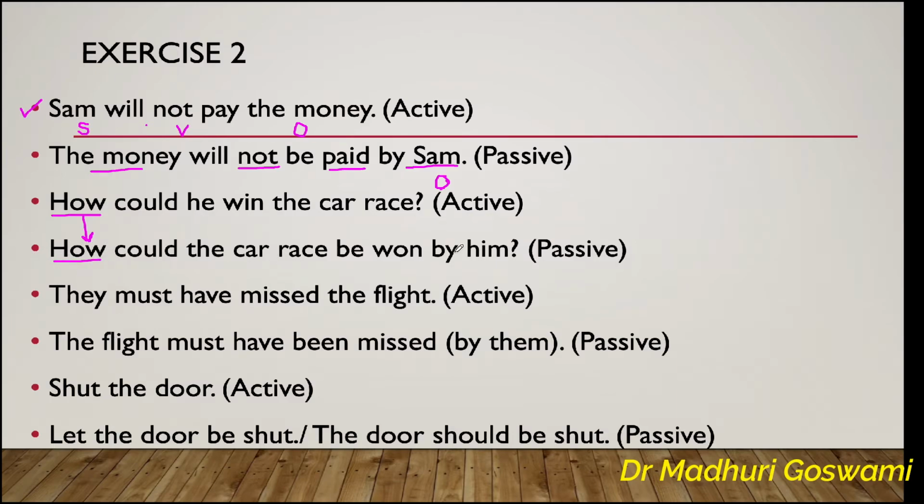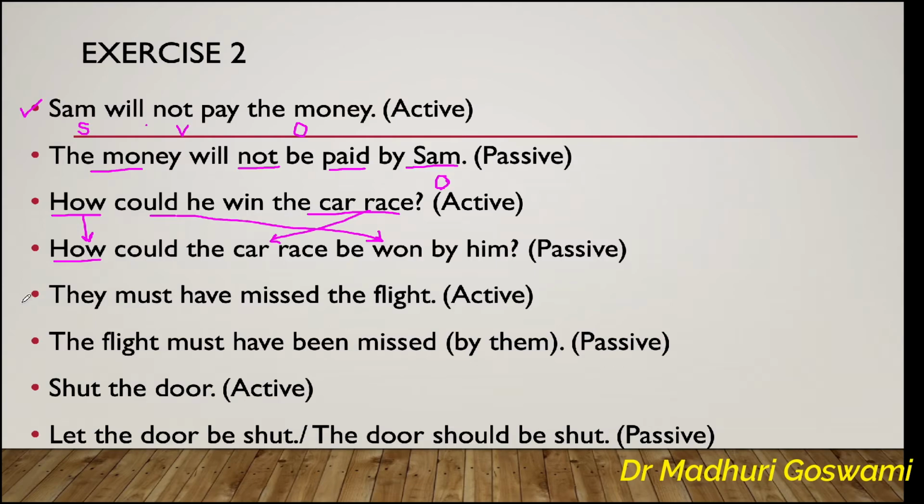So its passive would be, how could the car race be won by him? As the phrase the car race is the object in the active voice, it would become the subject of the passive voice. And the verb form could win will become could be won. So, how could the car race be won by him?